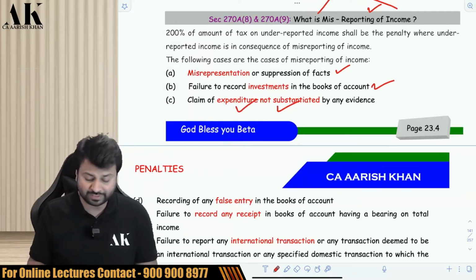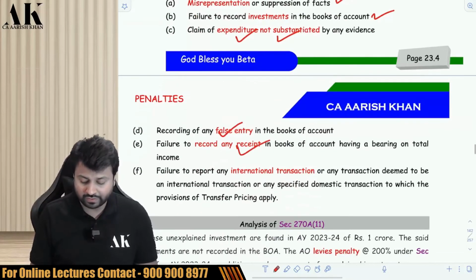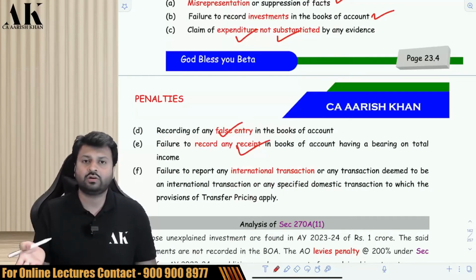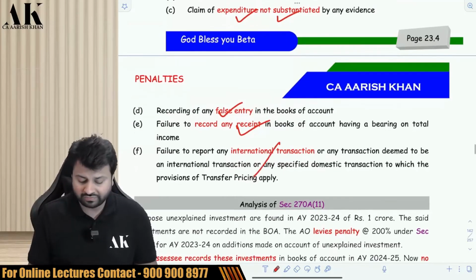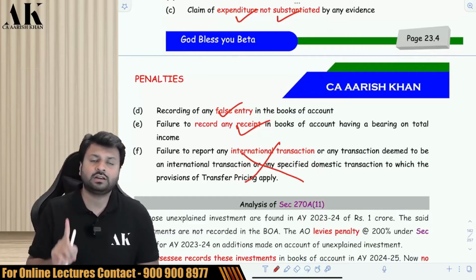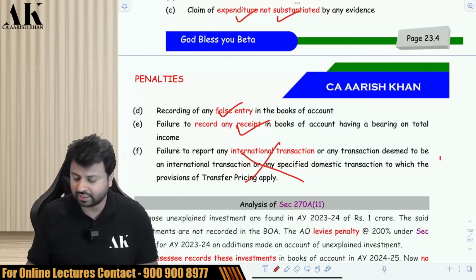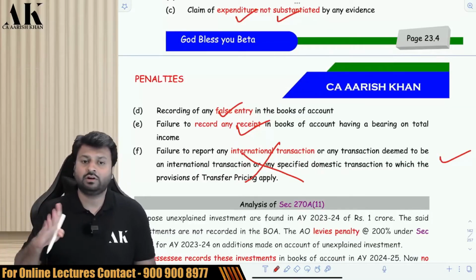There is no proof of that expenditure. You are recording a false entry. You are not recording your revenues in the books of accounts, you are not recording your sales in the books of accounts, or you are failing to record your international transaction, deemed international transaction, or specified domestic transaction, which we'll talk about in detail in the chapter on transfer pricing later on.